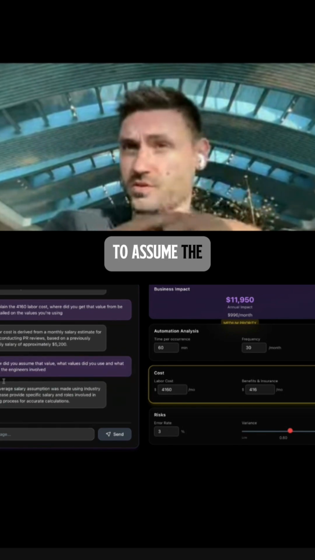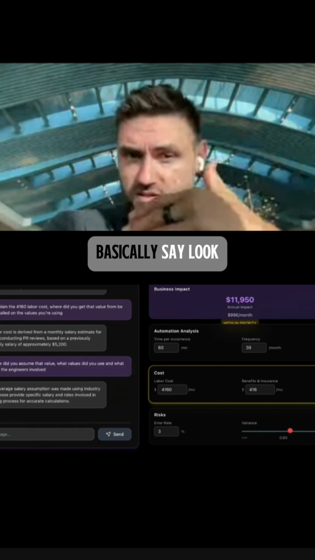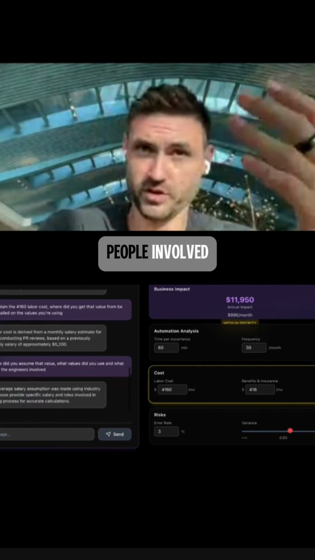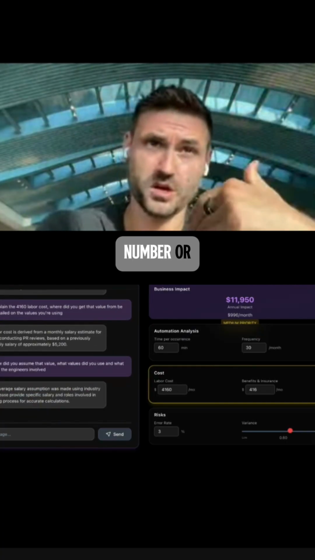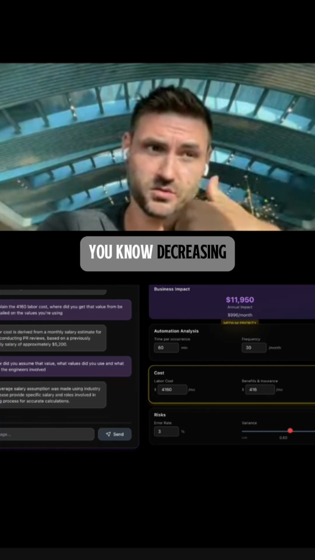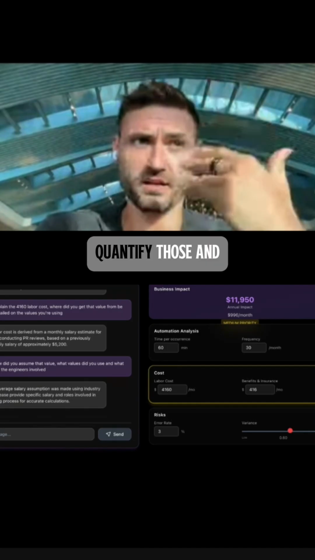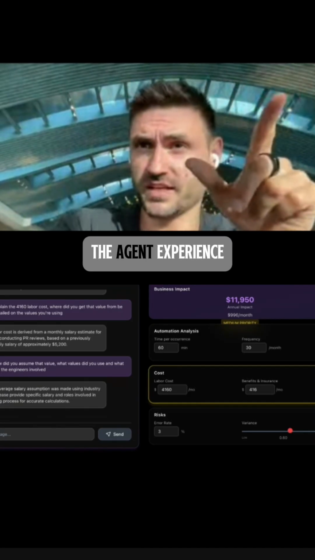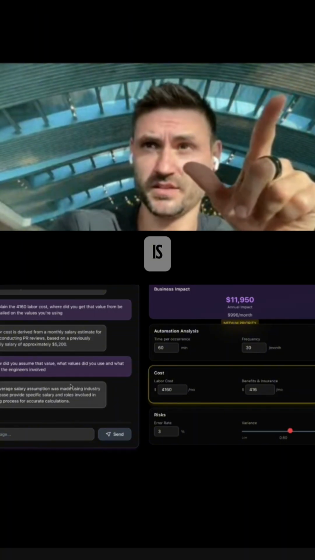We don't want to assume the user knows all these things. We want to say, look, there's another thing we should consider here: if more people are involved, we don't just have a hard number, or if there are risk or error rates being decreased or impacted, how do we quantify those? And that's exactly why I think the agent experience is critical.